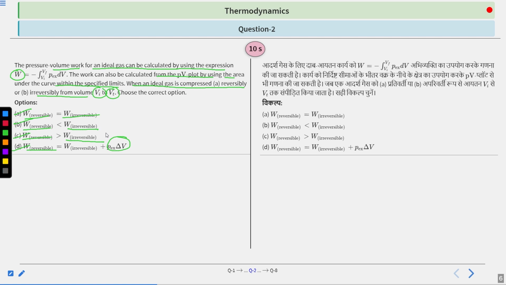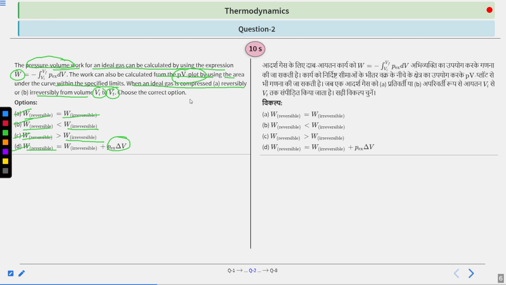If you want, you can think here and I will give you some hint. This formula is given for the calculation of work done in case of pressure volume work. It is written pressure volume work because no reaction type thing is going on here. Now you know that the work done can be calculated from a PV plot within the specified limit. If you plot a graph between P versus V and calculate the area, you will get the work done.